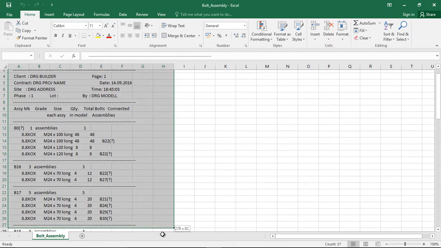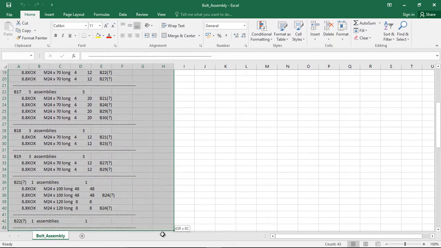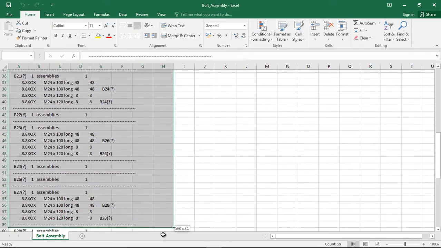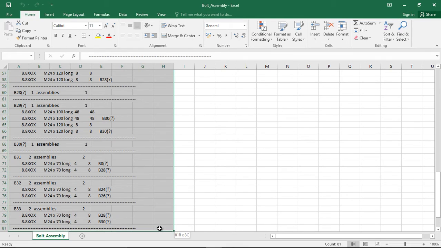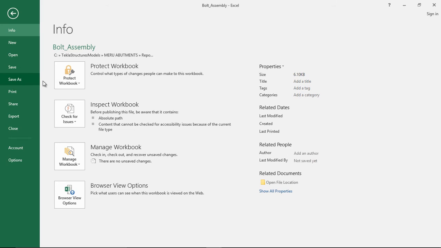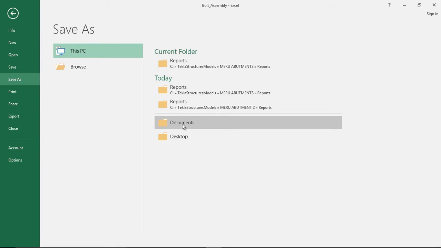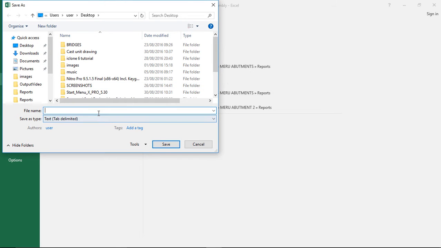You can select that, select everything. Save as, desktop. Give it a name, bolt list. Let's start with a capital letter, Bolt list.